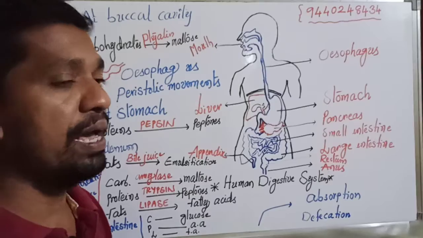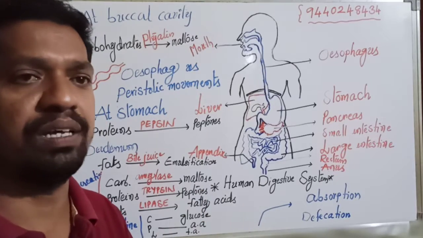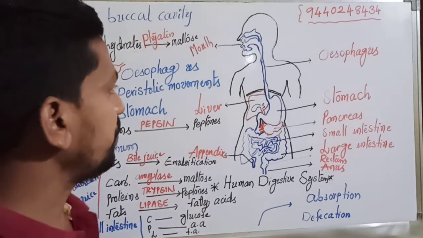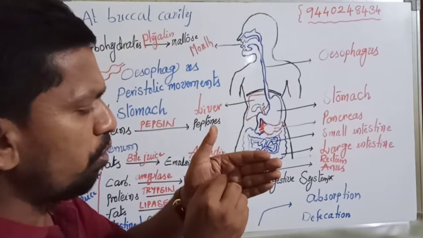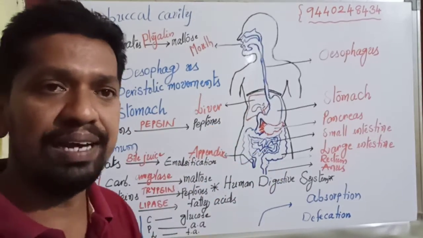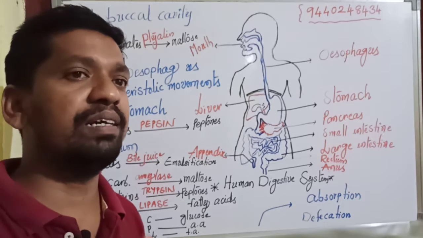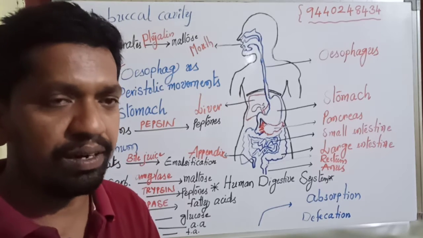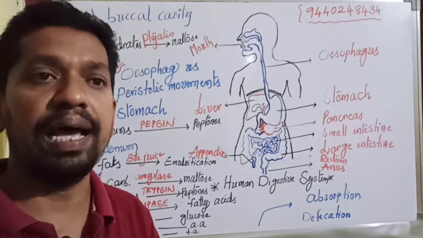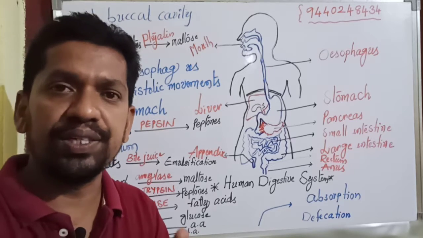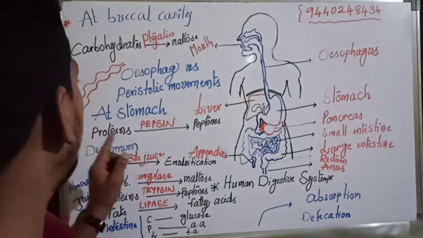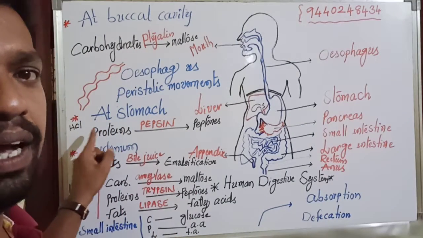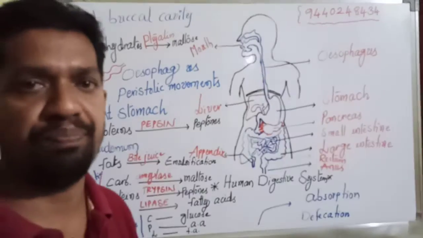In the stomach, we have a huge amount of glands known as gastric glands. Gastric glands secrete gastric juice. The gastric juice contains mostly two chemicals: hydrochloric acid and the enzyme pepsin.